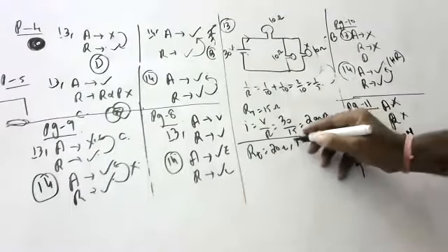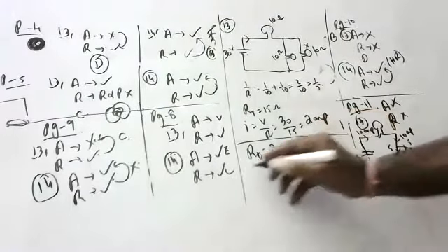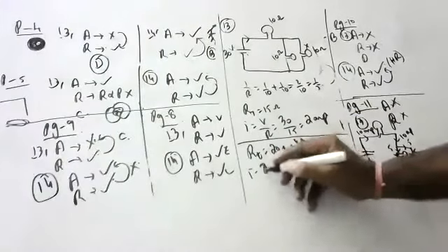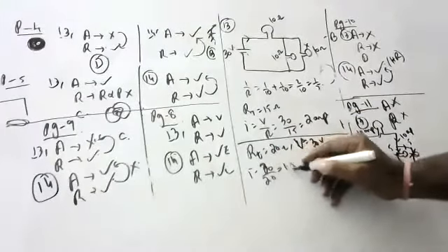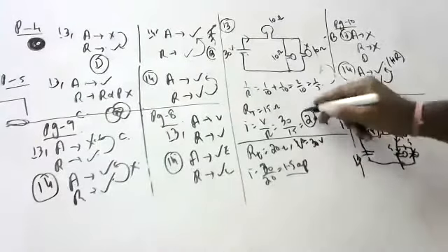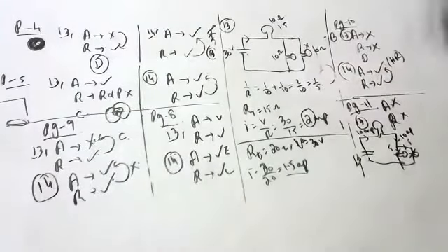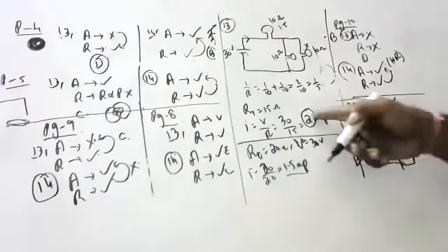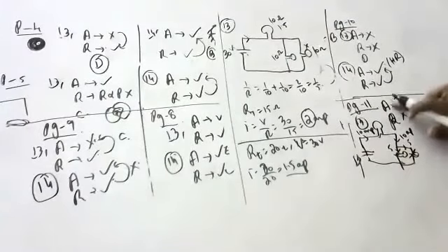I equals 30 by 20, which is 1.5 amperes. Initially 2 amperes were coming, now only 1.5 amperes is coming. What he said, in the given circuit the light emitted by A decreases. Initially 2 was coming, now only 1.5. True, the assertion is correct.